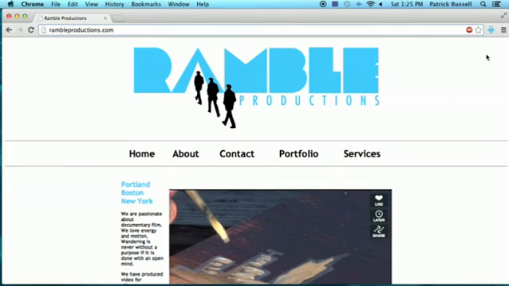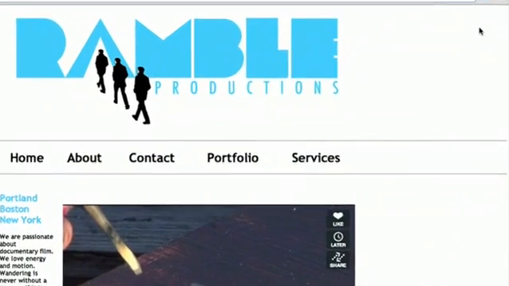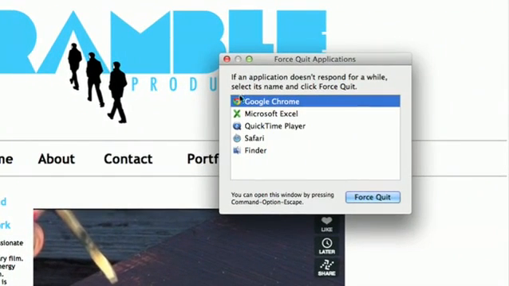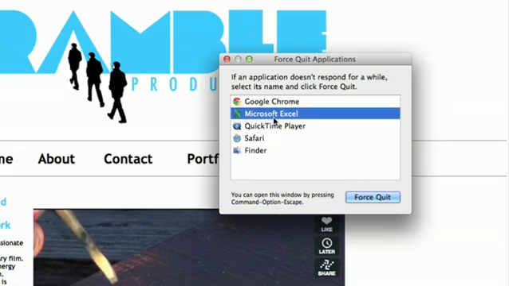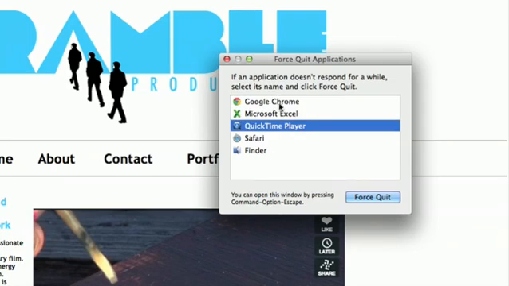This is my screen on a Mac, and I happen to have the browser open right now. And what you want to do is hold the Option and Command keys down and then hit Escape. And when you do that, you can see all of the applications that are open. And sure enough, Excel is open right now. And if you wanted to, you could click any of these. You can force quit from here, which is another good thing to know how to do. I don't want to do that.